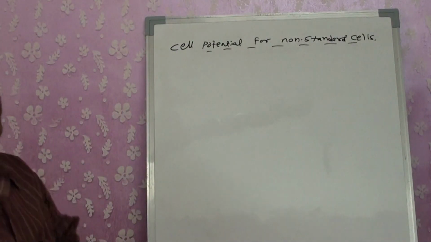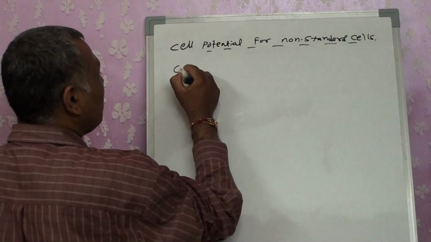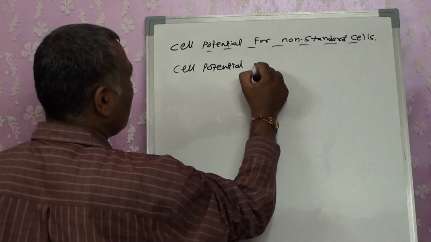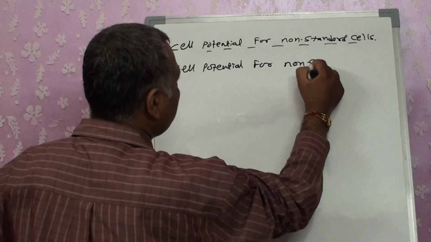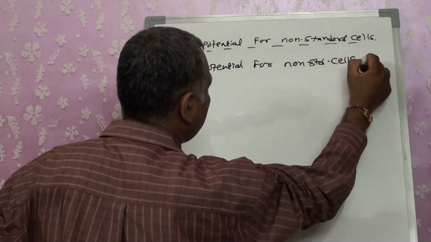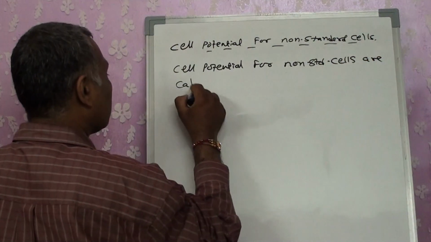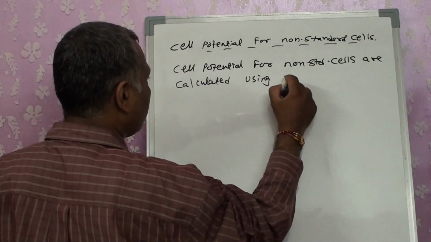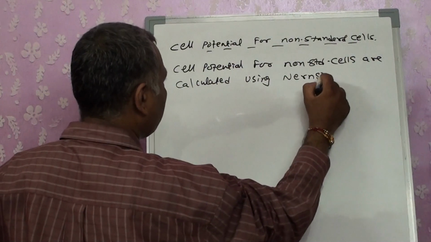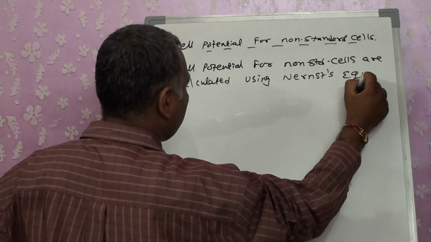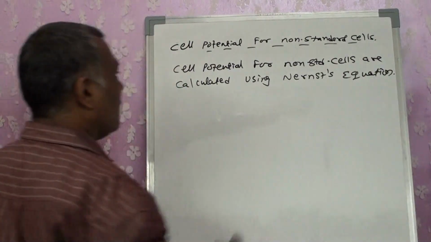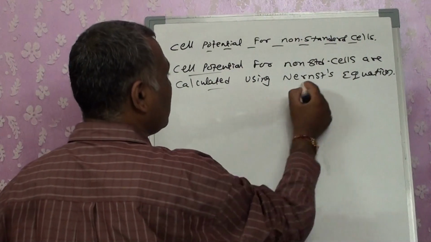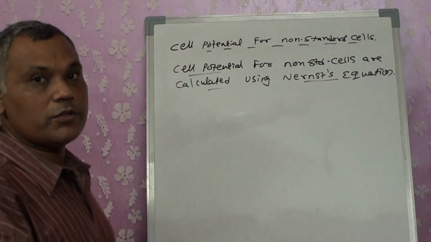The cell potential for non-standard cells is calculated using the Nernst equation, right? We are going to calculate the cell potentials using the Nernst equation for non-standard cells.